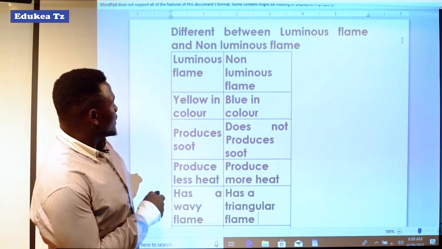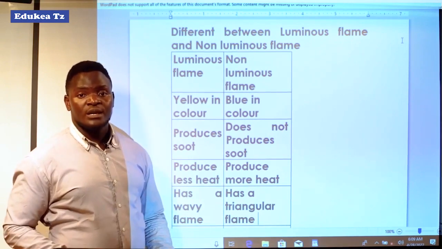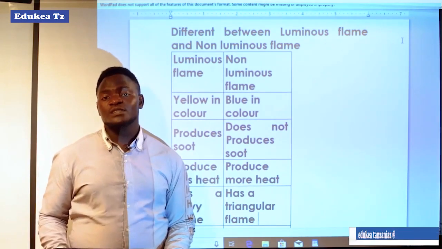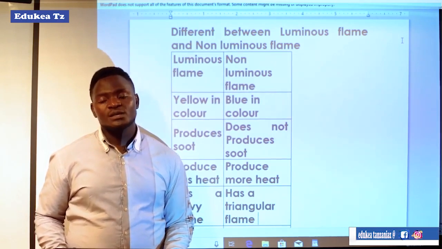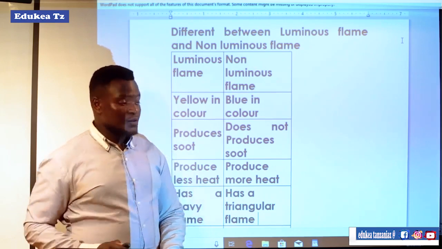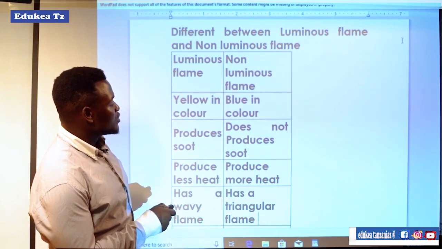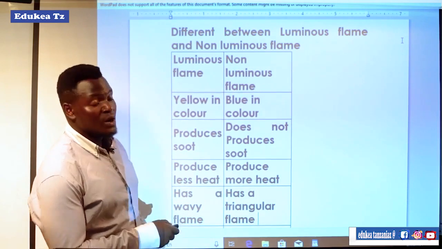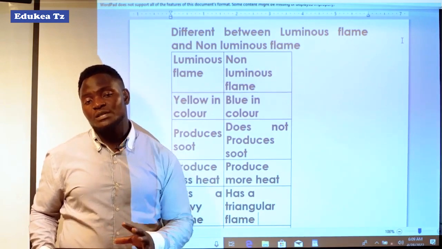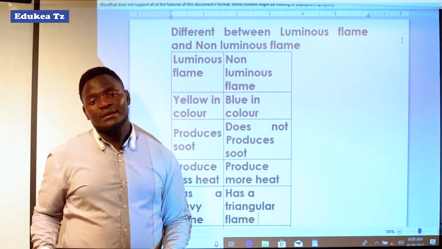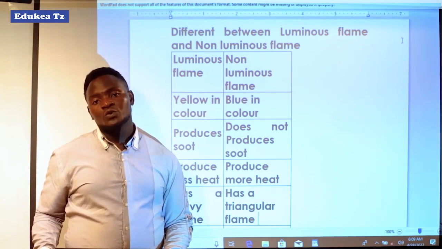Also, the luminous flame produces soot. Why? Because there is not enough oxygen to support the burning of the fuel. But the non-luminous flame does not produce soot, because there is plenty of oxygen supporting the burning of the fuel completely, and that results in no soot produced.